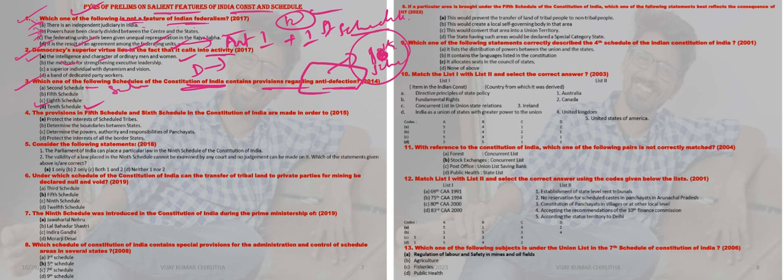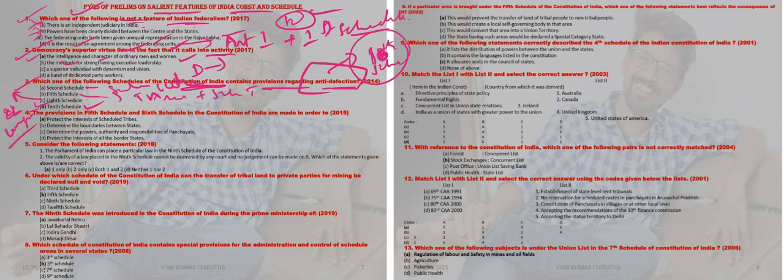Second schedule: salaries and allowances. The fifth schedule is related to tribal areas and scheduled tribes. And the eighth schedule is related to 22 languages.